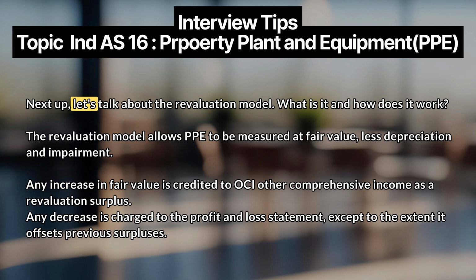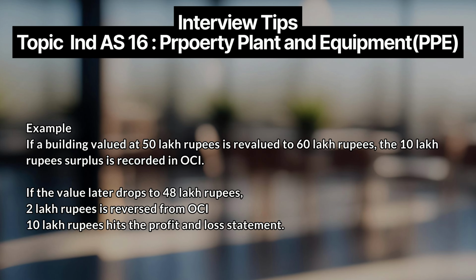Next up, let's talk about the revaluation model. What is it and how does it work? The revaluation model allows PPE to be measured at fair value, less depreciation and impairment. Any increase in fair value is credited to OCI, other comprehensive income, as a revaluation surplus. Any decrease is charged to the profit and loss statement, except to the extent it offsets previous surpluses.